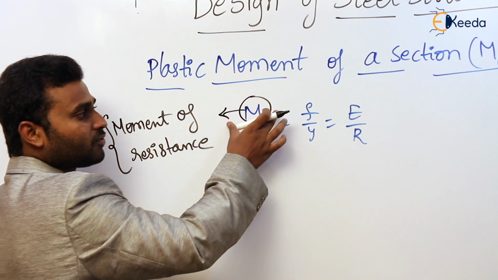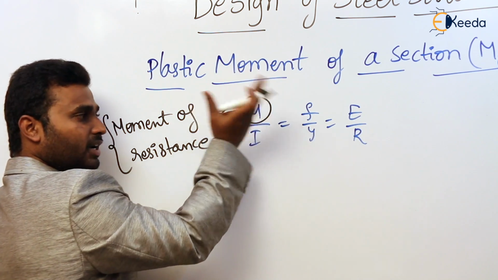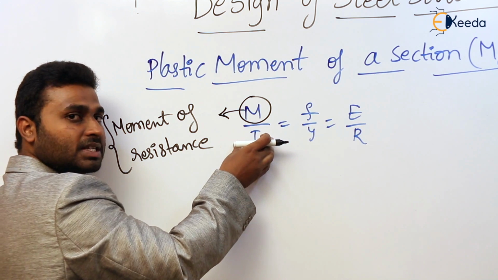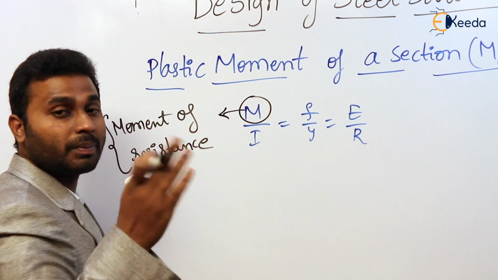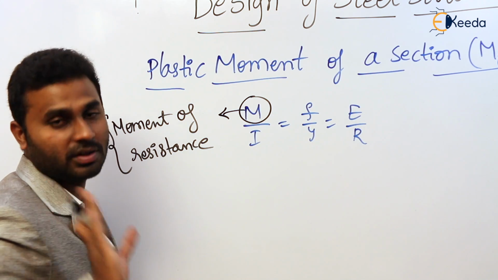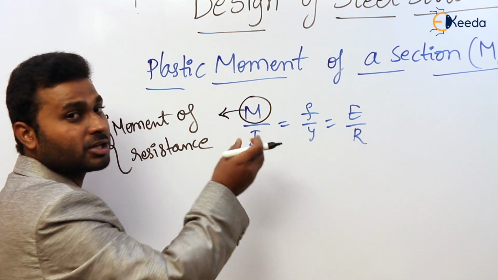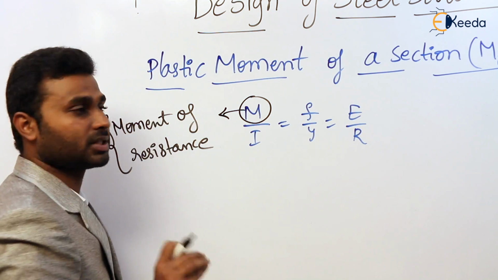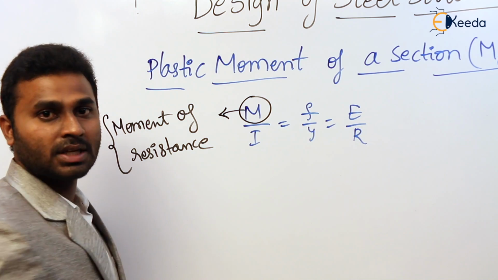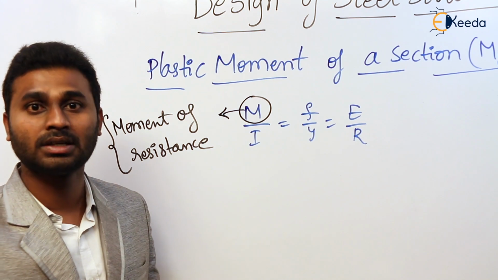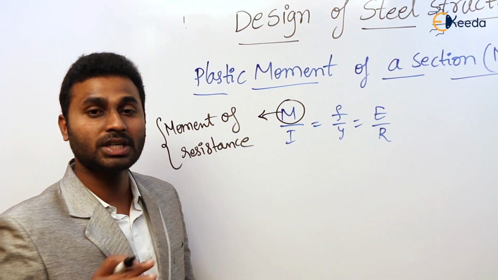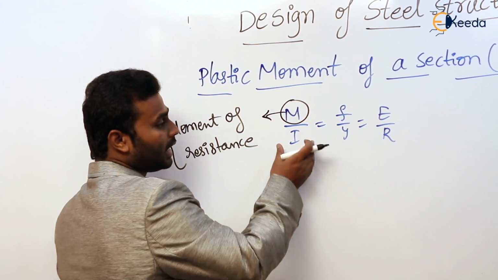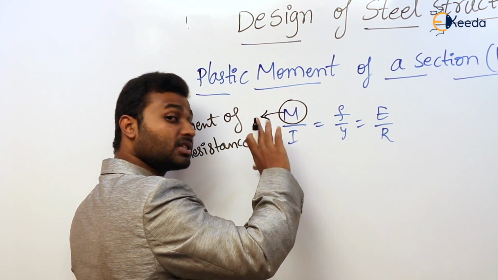See, if you observe this formula, just forget about M. If you take I, what is I? I is the moment of inertia, which depends purely on the shape of the cross section. F is stress, which is nothing but internal resistance. Clear? That is also a material property. It depends upon the material, so it changes from material to material, like the moment of inertia changes from cross section to cross section.